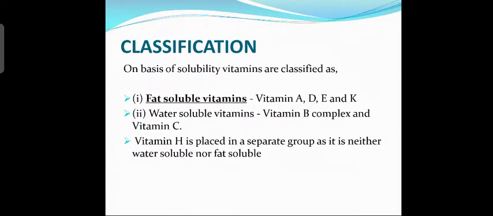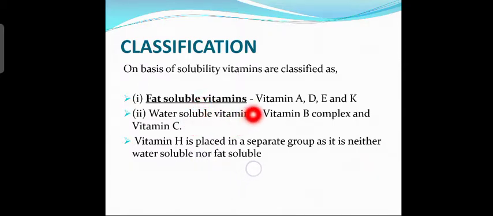Now, what is the classification of vitamins? On the basis of solubility, vitamins are classified into fat soluble and water soluble. On the basis of solubility, there are two types. Which are the two types? Fat soluble vitamins and water soluble vitamins.